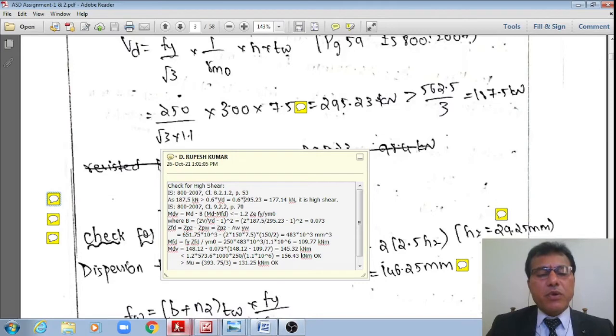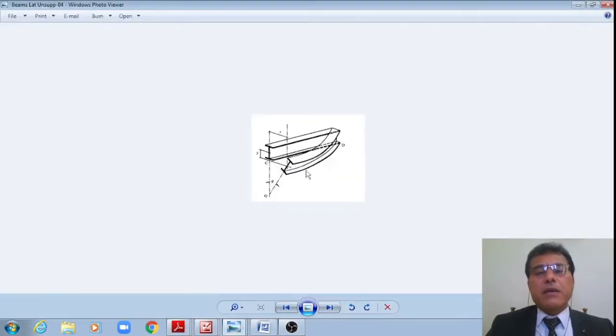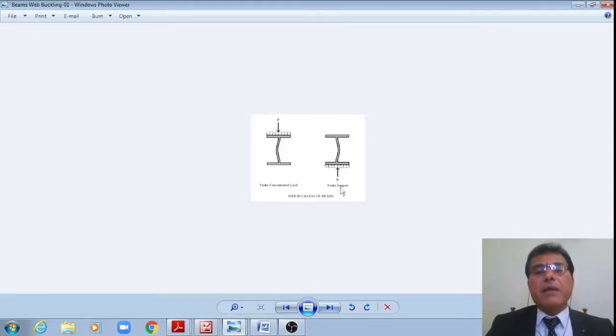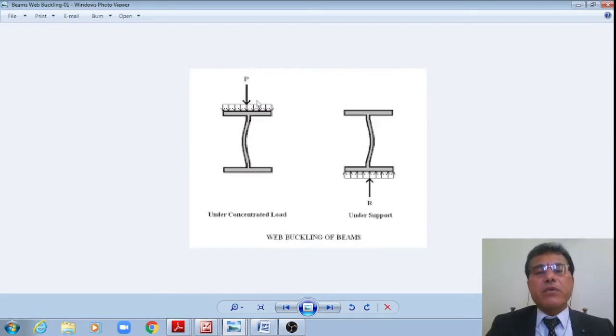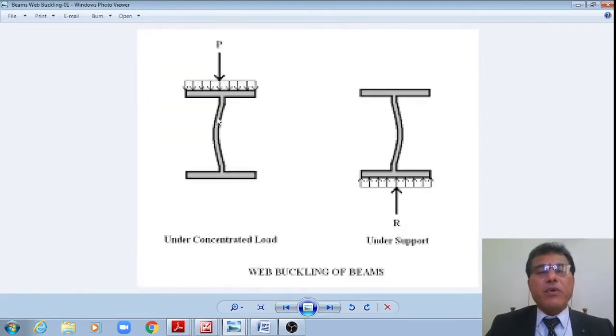Now, let me go to this illustration also, student. Just wait for a moment, right? This is how the buckling will be happening when it is subjected to load. Now we are checking whether this is a case of high shear or low shear.